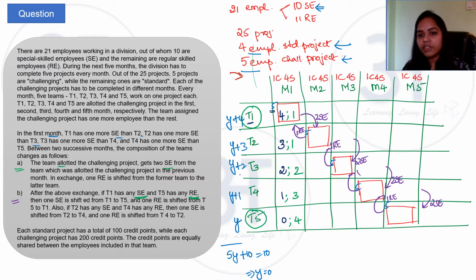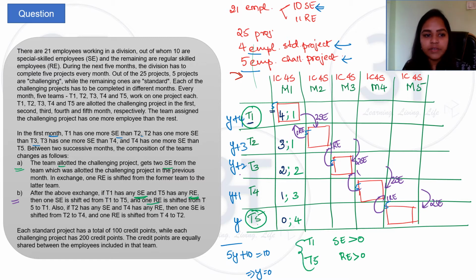After this set of exchange is done, they will look at team 1 and team 5. If team 1 has any SE, so the number of SEs is greater than 0. Similarly, if the number of REs is greater than 0 for team 5.